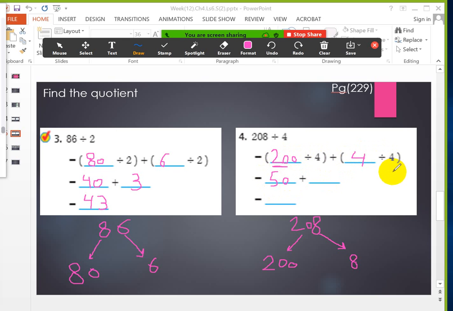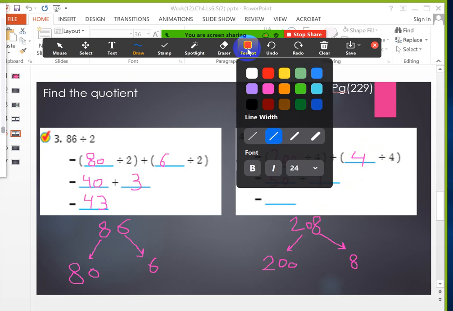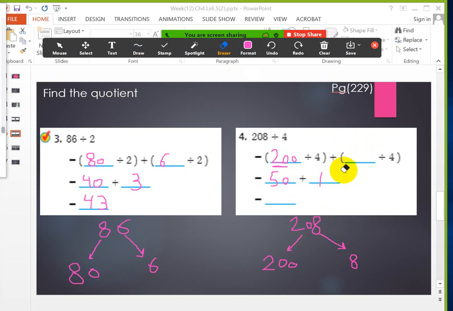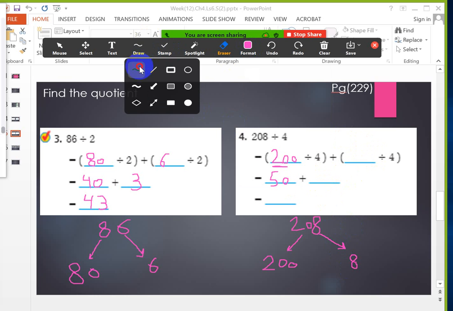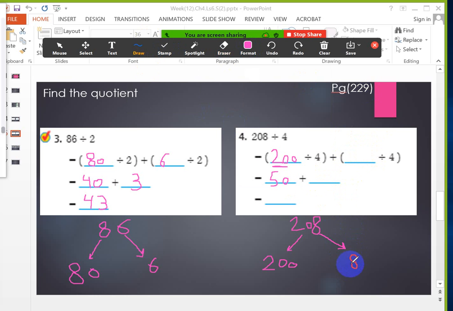Now 8 divided by 4, Lana? Sorry, this is not 4, girls. This is 8. I'm sorry. This is 8, because we divided it into 208. I'm sorry about that. Please correct this.